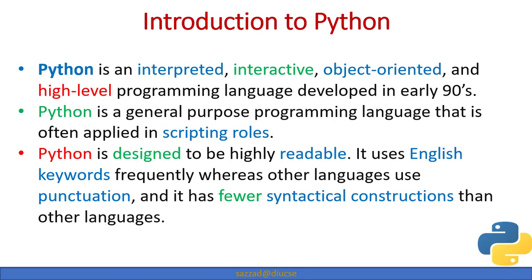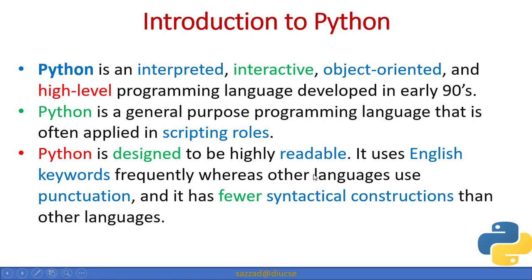Python is an interpreted, interactive, object-oriented and high-level programming language developed in the early 90s. So it is at the same time interactive, interpreted, object-oriented and high-level. Python is a general purpose programming language that is often applied in scripting roles. So what is scripting? It can be a question. We will discuss it after one or two slides, so just be patient. Python is designed to be highly reliable.